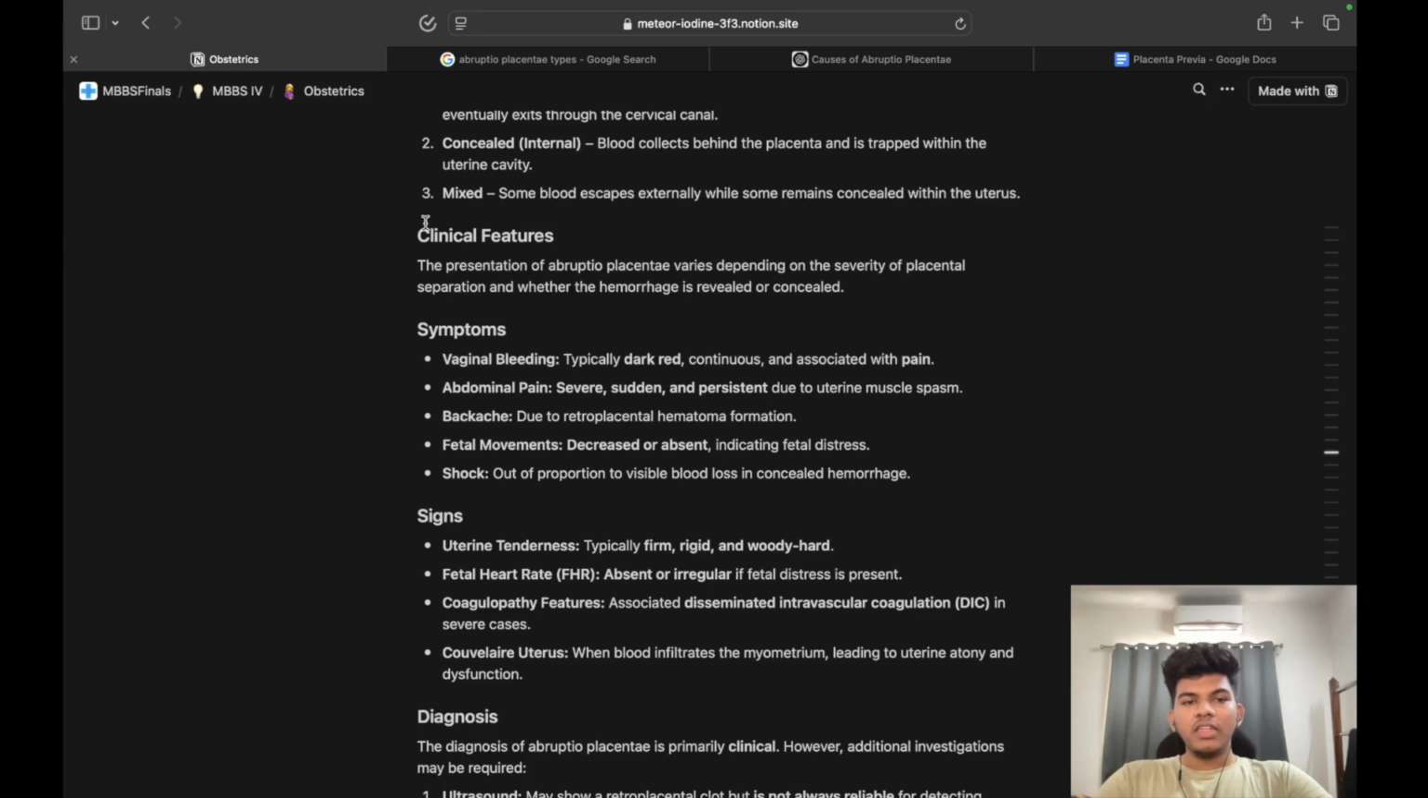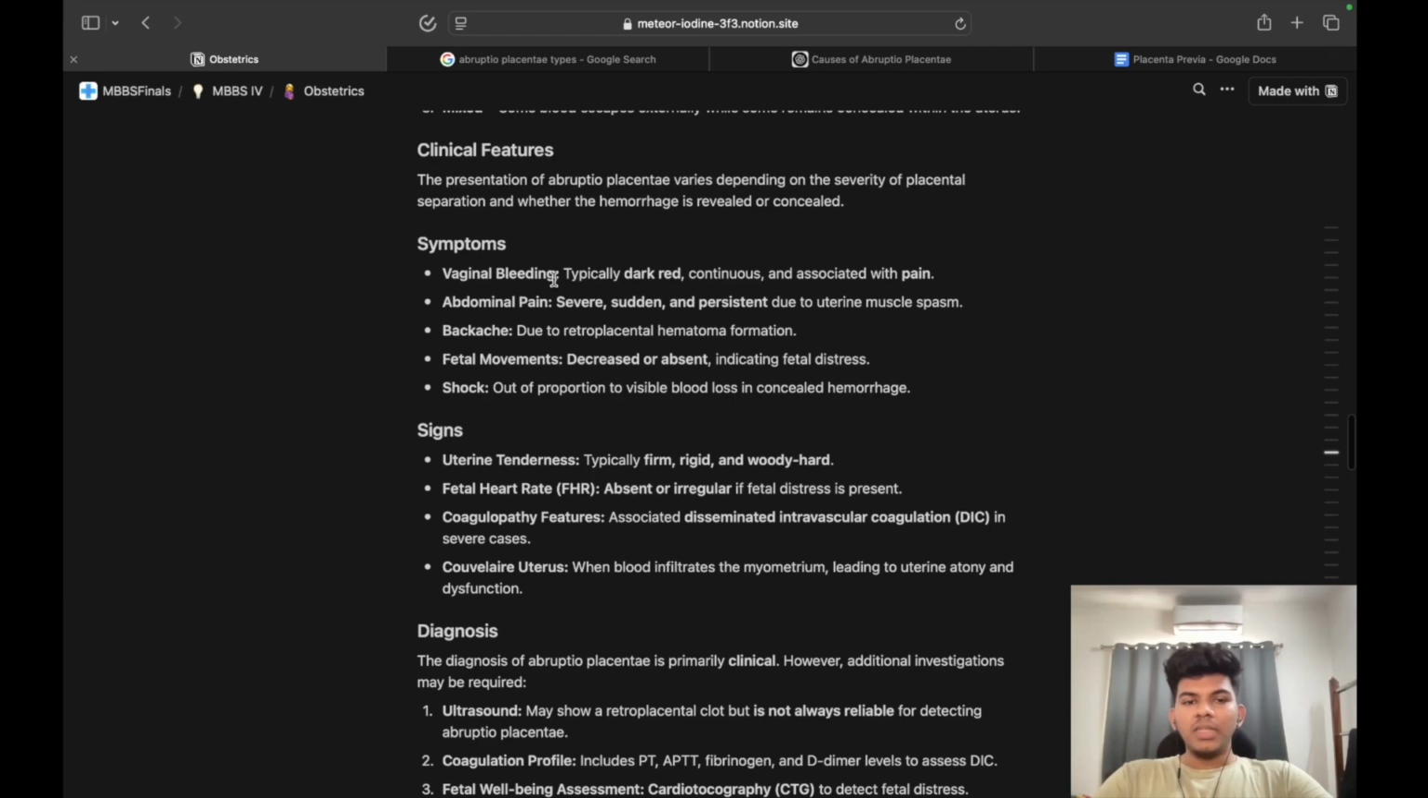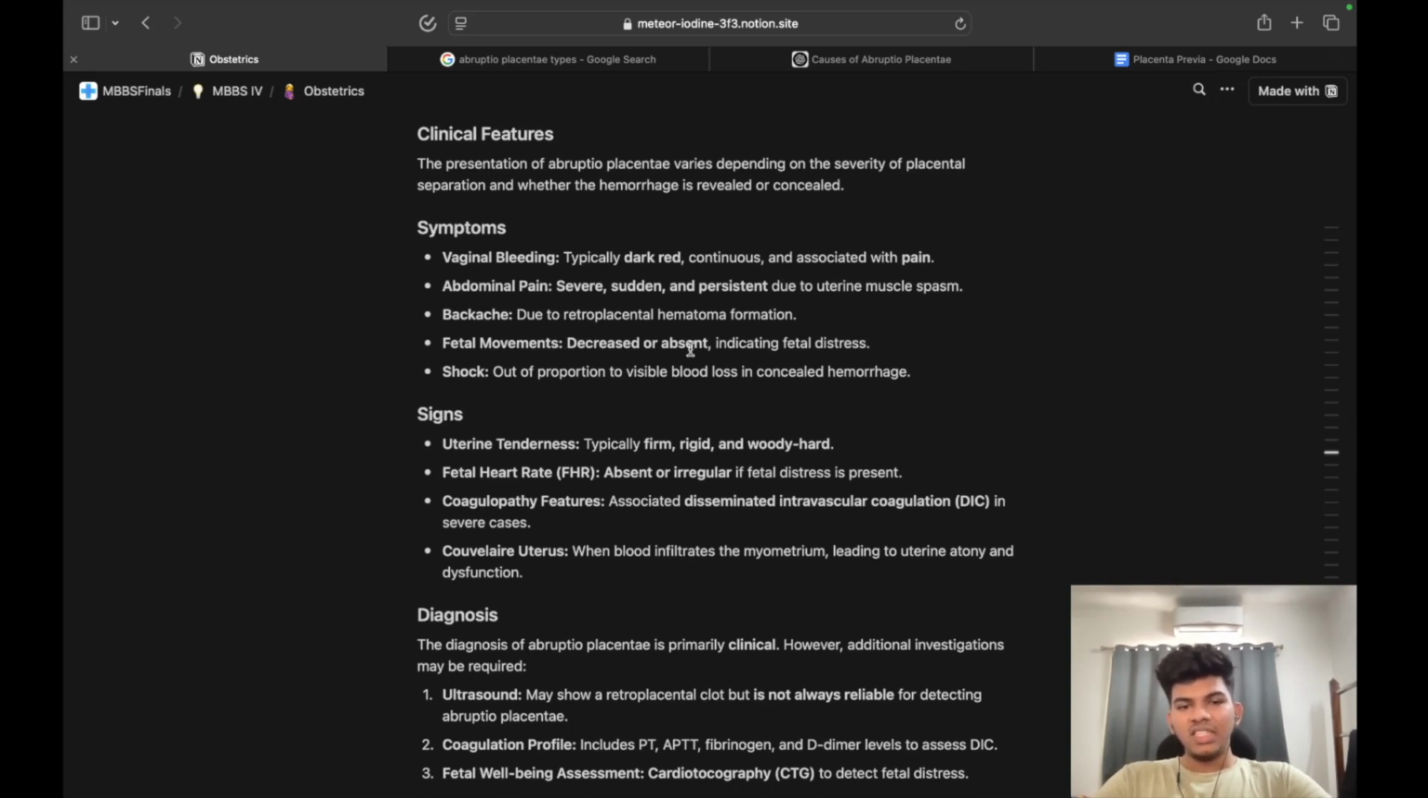Coming to clinical features, the presentation of abruptio placenta varies depending on the severity of separation and hemorrhage, whether it's revealed or concealed. Symptoms: vaginal bleeding, typically dark red. The previous one, placenta previa, was bright red. It is continuous and associated with pain, whereas the previous one was not associated with pain. Abdominal pain is severe, sudden, persistent due to uterine muscle spasm. Backache due to retroplacental hematoma. Fetal movements are decreased or absent, indicating fetal distress.